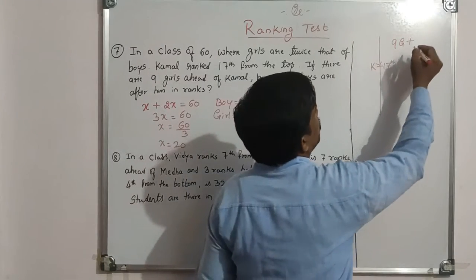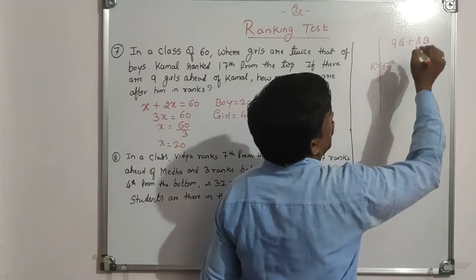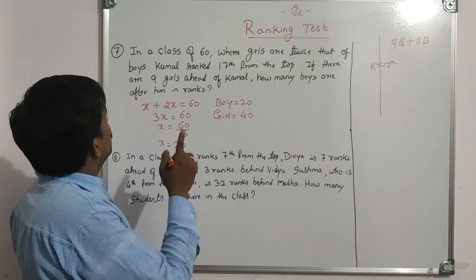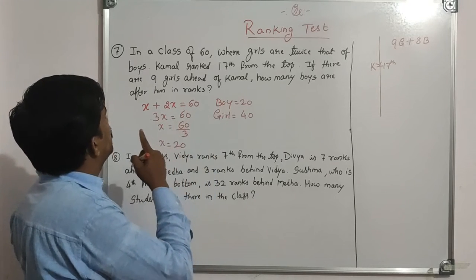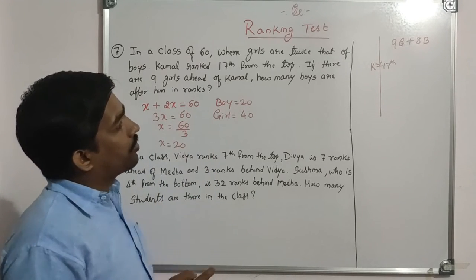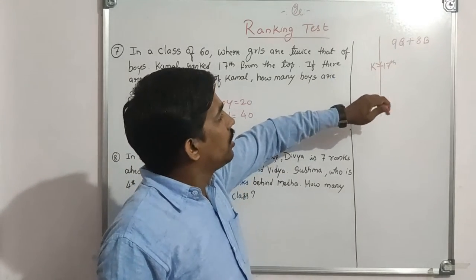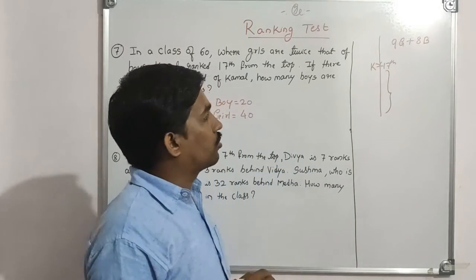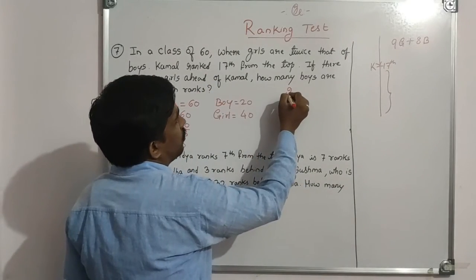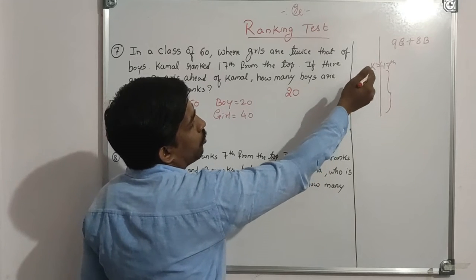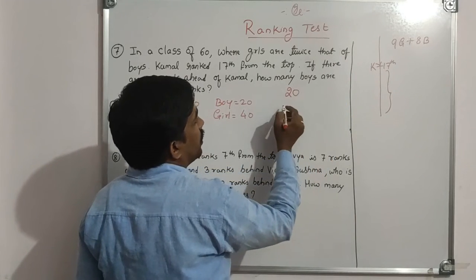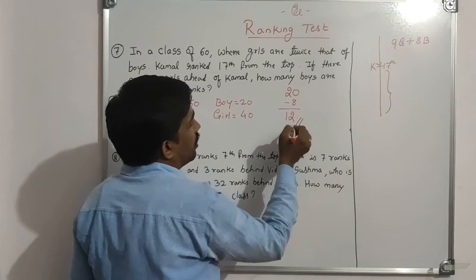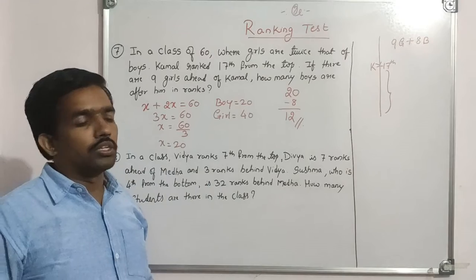Remaining all are boys, which means 8 boys, including Kamal. How many boys are after him in rank? After him means excluding Kamal. Total boys are 20 here. Already 8 boys are above, including Kamal, so we subtract 8 to get our final answer. 12 is our final answer.